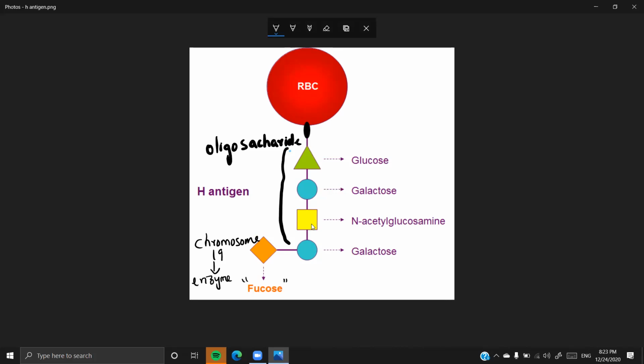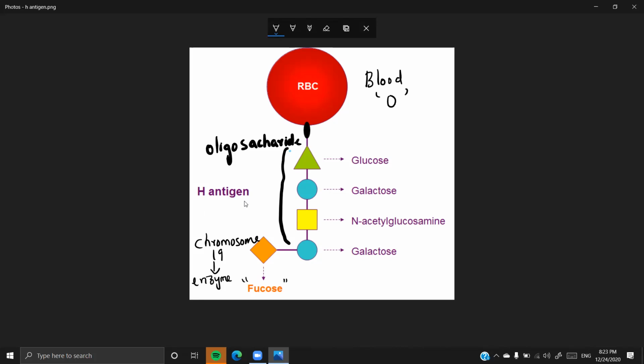This is a simple basic glycoprotein, called the H antigen, which is seen in blood group O. I told you that in blood group O there are no antigens like A and B, yet they have an antigen called the H antigen.